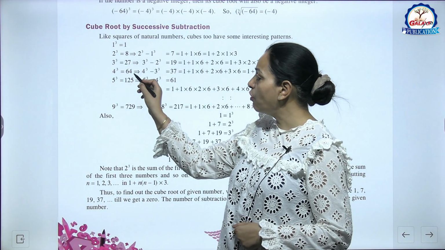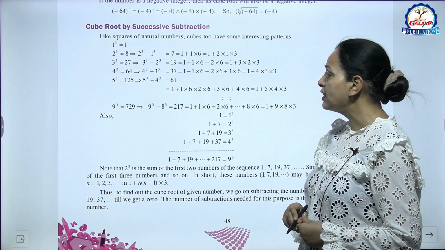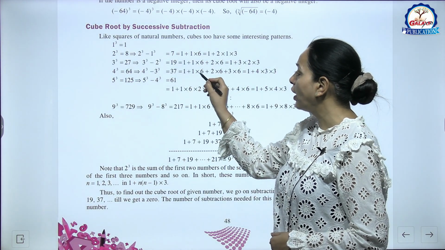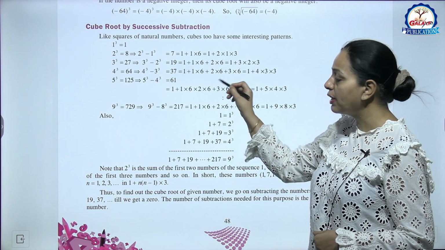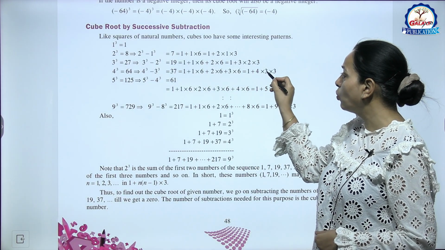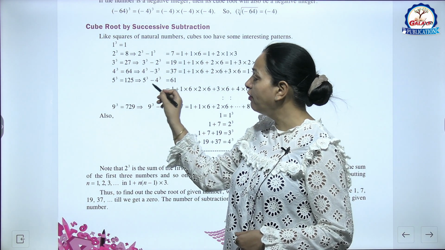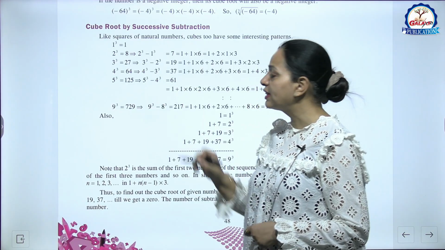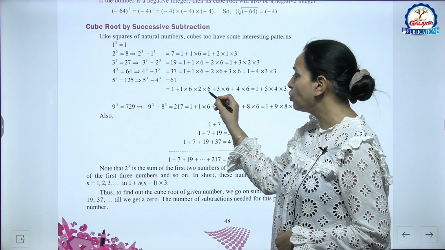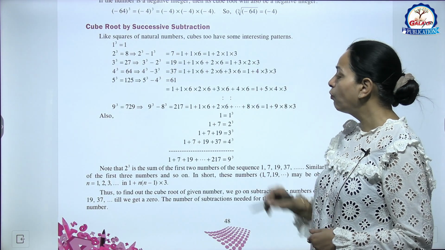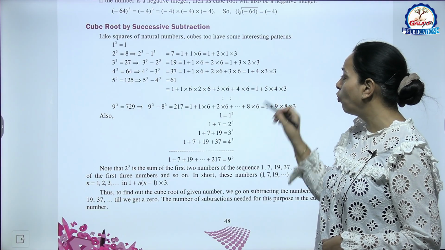Now 4 cube is 64. Now 4 cube minus 3 cube, we are getting 37. So 37, how we can write? 1 plus 1 into 6 plus 2 into 6 plus 3 into 6. Or we can write 1 plus 36 means 1 plus 4 into 3 into 3. Similarly, 5 cube is 125. Now 5 cube minus 4 cube, that is 61. 61 means 1 plus 1 into 6 plus 2 into 6 plus 3 into 6 plus 4 into 6. Or how we can write 1 plus 60 means 1 plus 5 into 4 into 3.